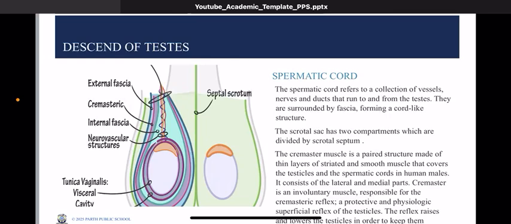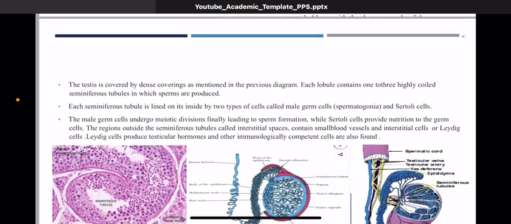The scrotal sac has an exceptional physiology when it comes to the inlay of muscles present within it. These muscles, the dartos and the cremaster, play an extraordinary role in regulating the internal temperature of this region. So the scrotal sac primarily works as a compartment wherein an exclusive microenvironment is created for the production of sperms through a process known as spermatogenesis.